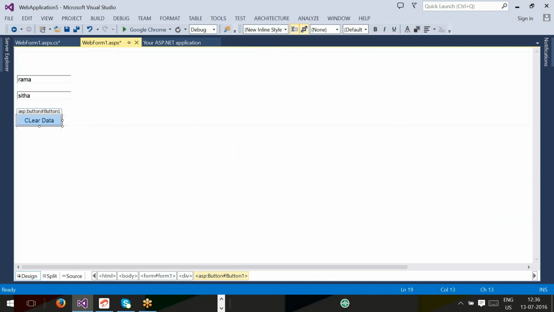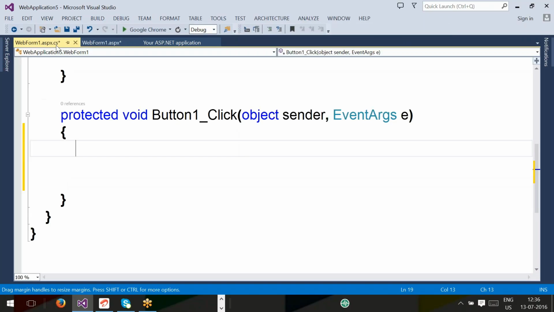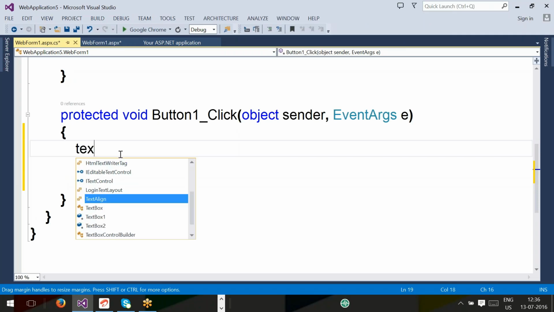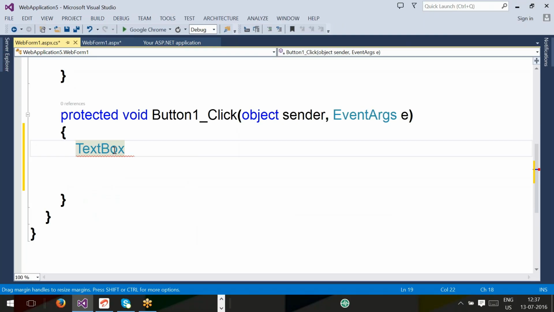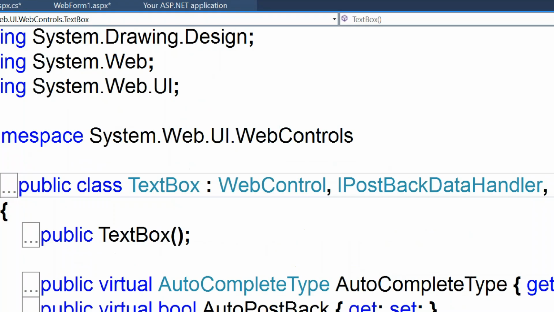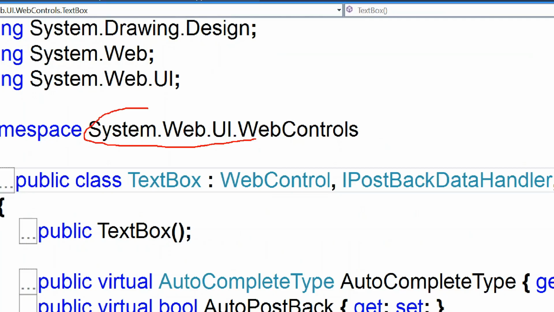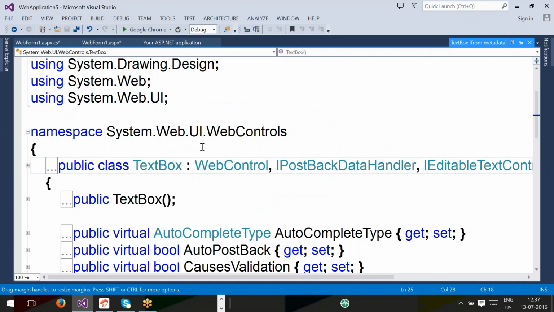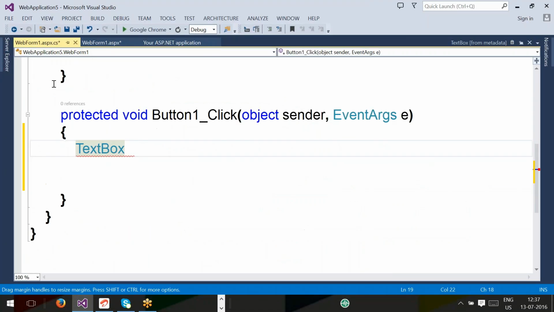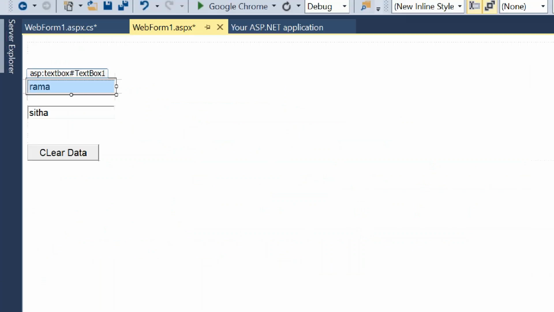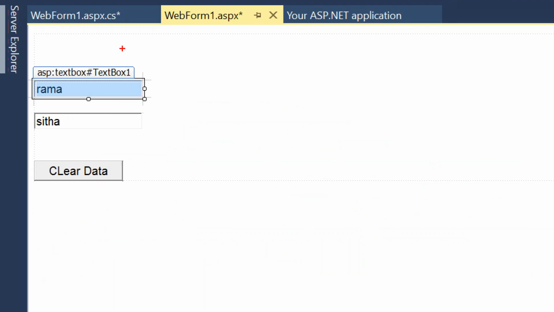Listen, one simple point I'll tell you. Text box 1, text box 2. In OOPs, in ASP.NET, every control is a class. Text box is a class defined by Microsoft within a base class library called System.Web.UI.WebControls. It is a predefined class. Whenever you drag and drop the control to the form, an object is created internally.